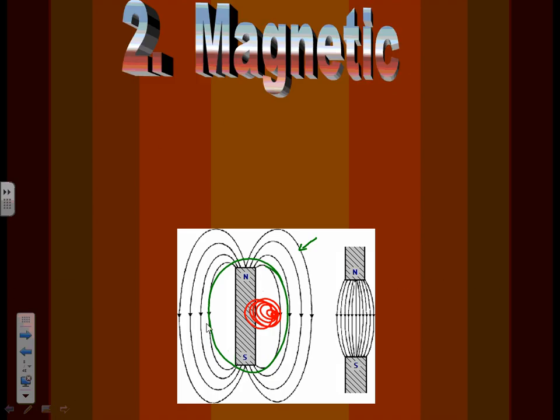Magnetism. This little picture that I drew is supposed to be the core of the Earth and the magnetic field, but my smartboard's a little bit off. So our Earth is like a big magnet. However, this would not be representing the Earth because something's weird. Our magnetic field is really opposite.